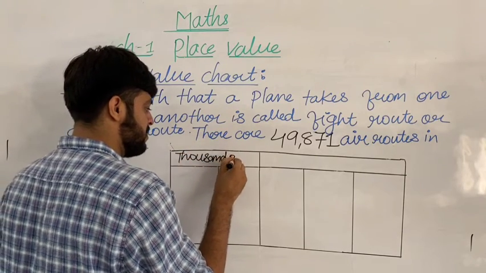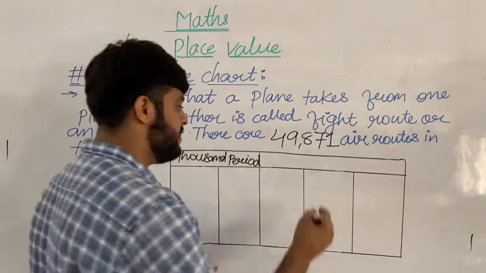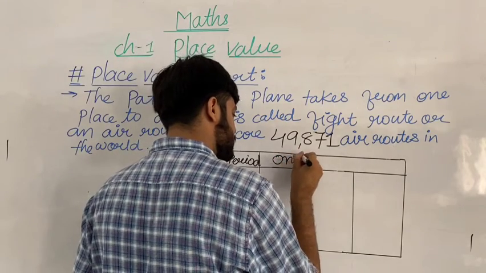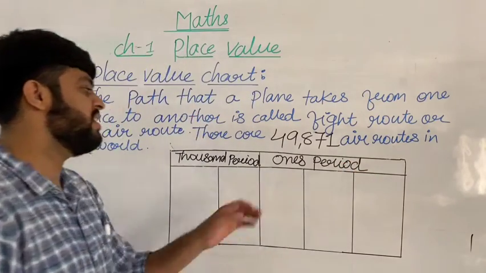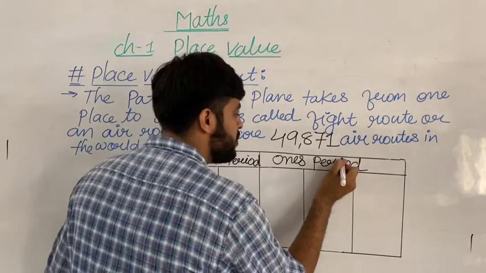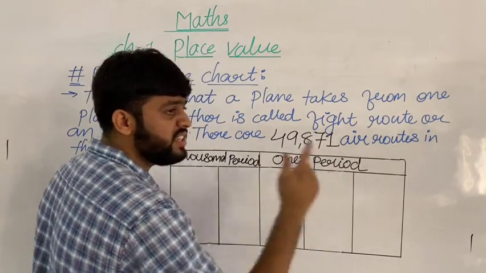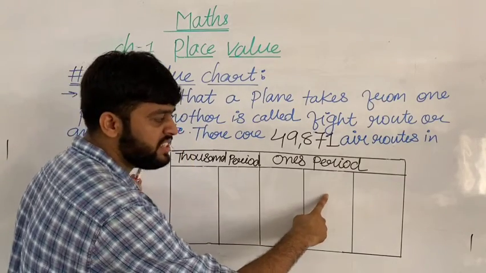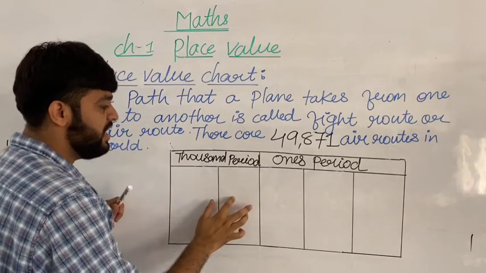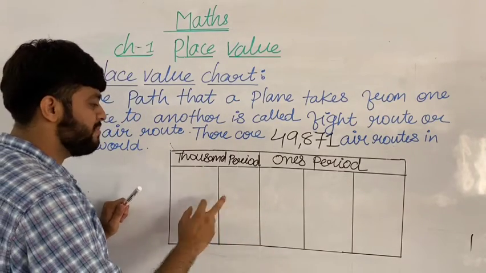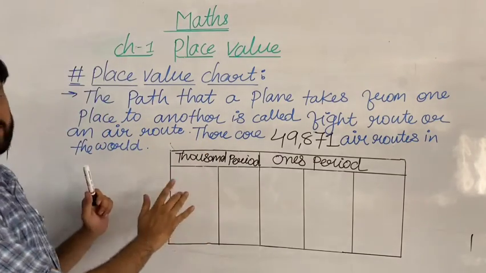First is the thousand period, and here is the ones period. Why do we have to mention the ones period? Because first ones come, then tens, then hundreds. Ones come one time, tens come one time, hundreds come one time, but here thousands come two times, thousand and 10,000.